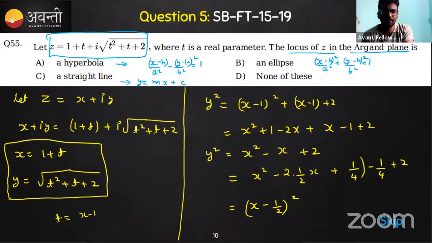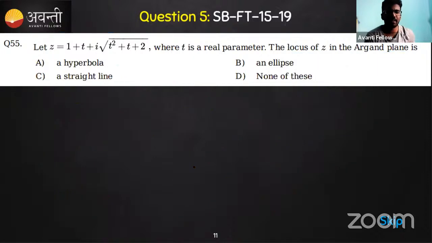And then 2 minus 1 by 4 can be written as 7 by 4. So this is y square. Okay, so we have almost done here.